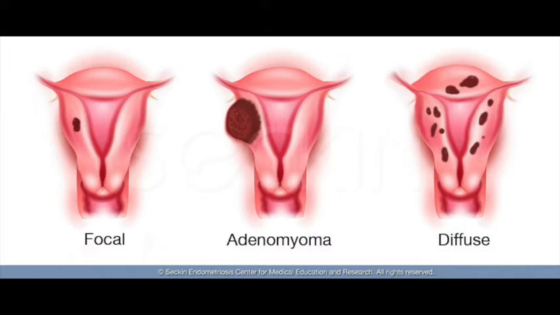And multiparity could be a risk factor, maybe because repeated pregnancies cause repeated trauma to the endometrium. This could be a reason. I'm not sure because it's not mentioned anywhere, but just to remember it, you can think of it like repeated pregnancies cause repeated trauma to the endometrium, which results in adenomyosis. The clinical features would be dysmenorrhea and heavy menstrual bleeding. Dysmenorrhea would be of congestive variety.